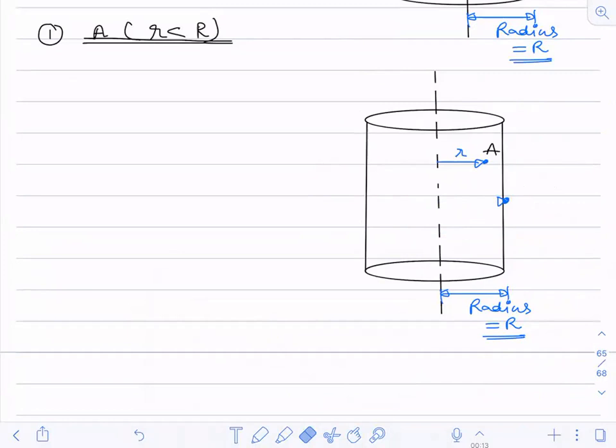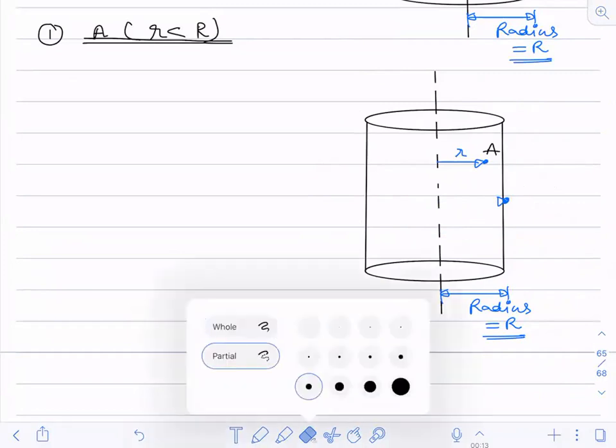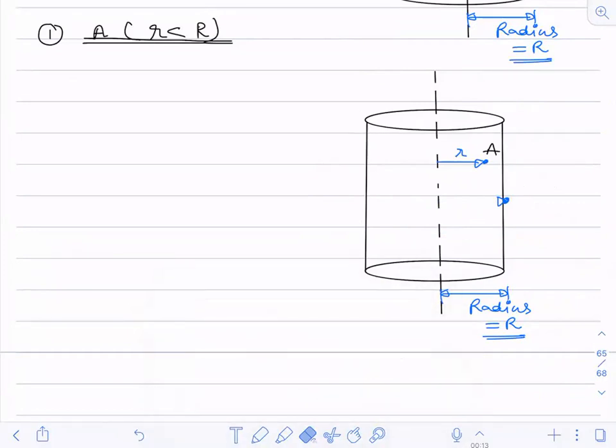So I have to calculate for this point A over here. Okay, so what I'm going to do, I will make a loop like this. Yes or no? I'll make a loop like this.